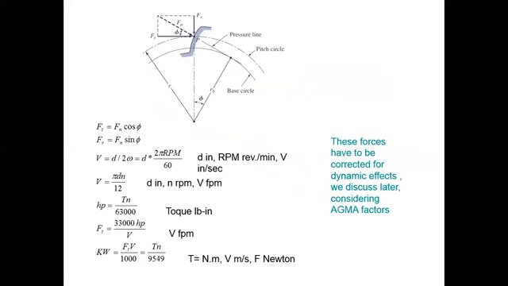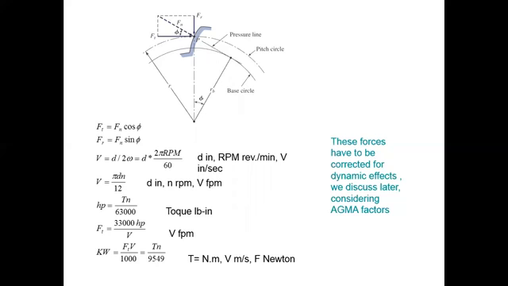So the tangential component of the force which will be transmitted from the driver to the driven is Ft is equal to Fn into cos phi. The geometry relates the tangential and radial components to the normal force, so Fr is equal to Fn into sin phi.